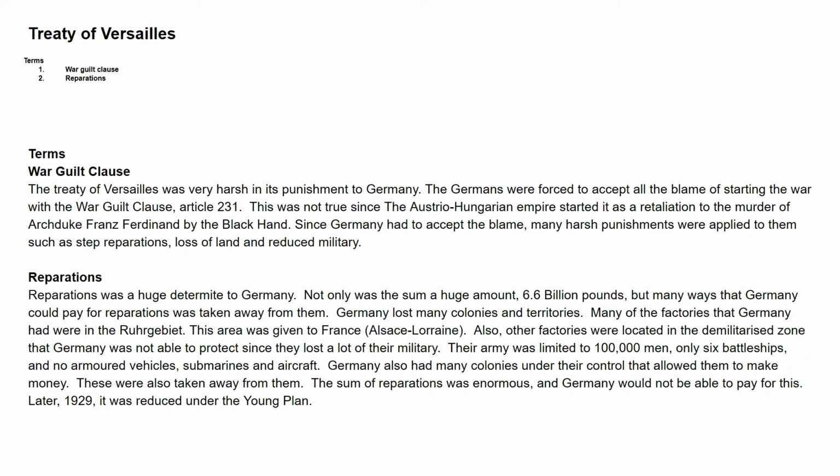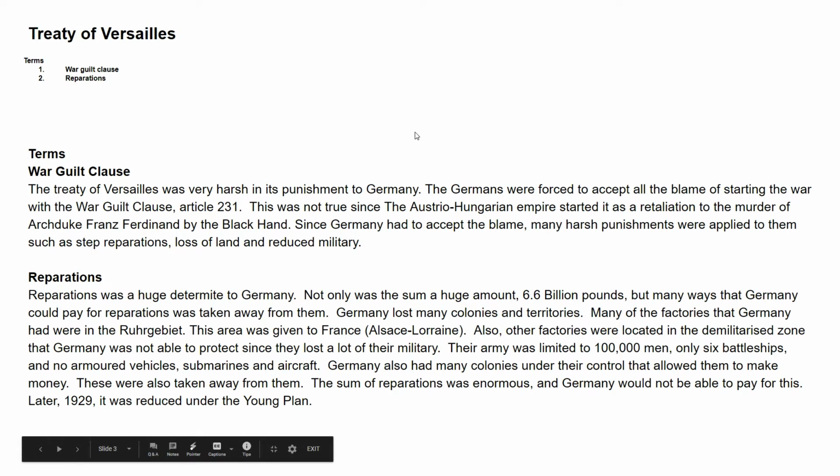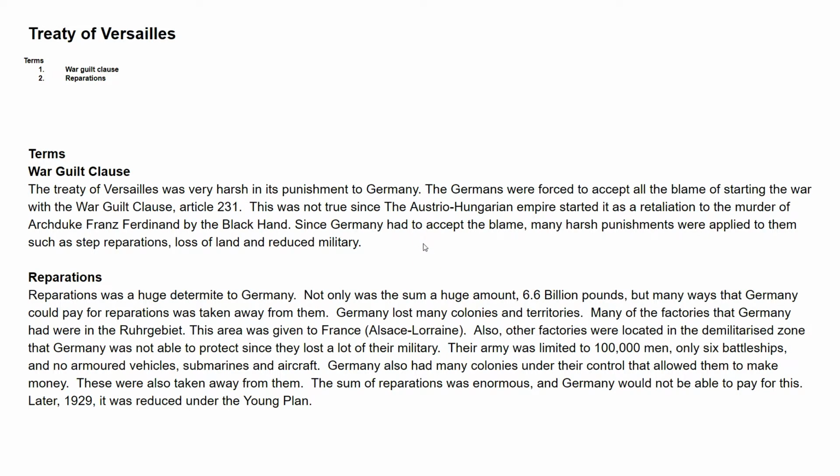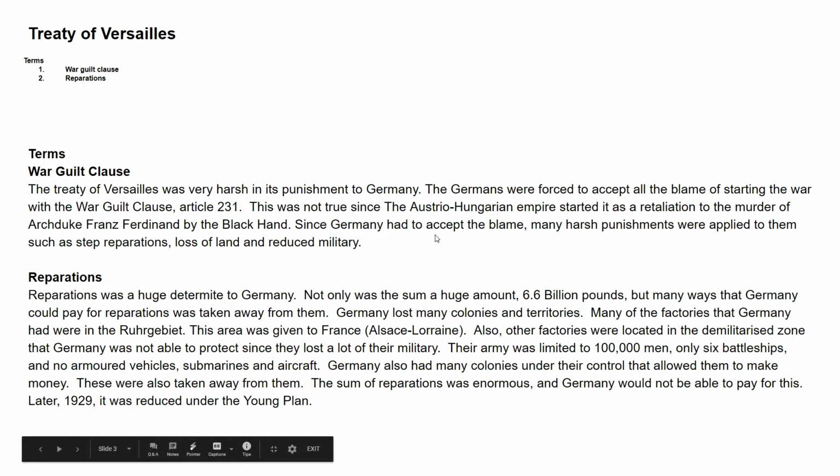Now, remember what I had said: the terms should be around 250 words. So I actually counted to make sure I had 250 words, which I've always said is about 125 per paragraph. Now obviously the War Guilt Clause you can see is a much smaller paragraph than the reparations, it's much bigger, but overall this was running around 250 words.